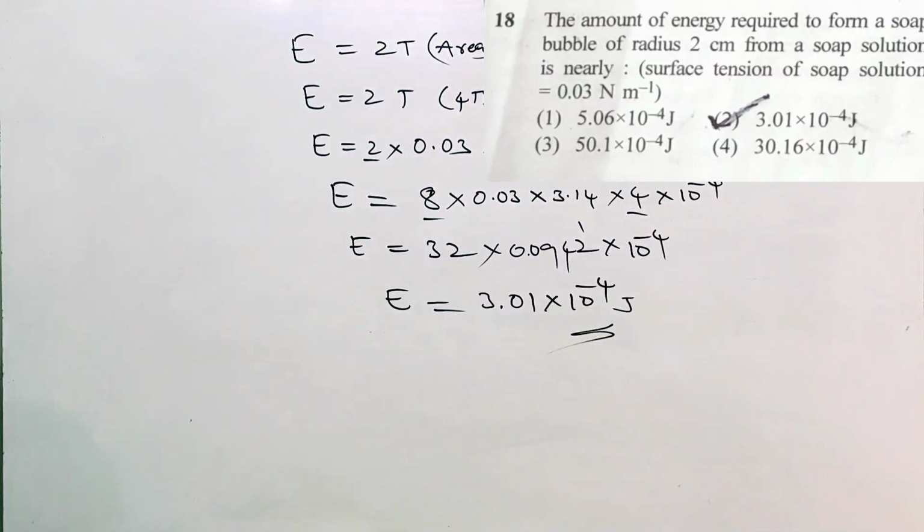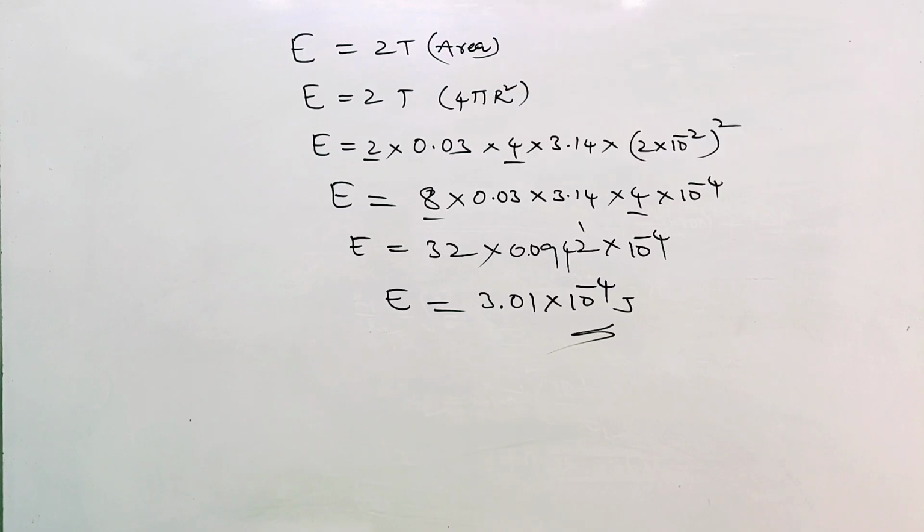Therefore, which option is correct in this? 3.01 into 10 to the power of minus 4 joules. The second option is correct. Next question, you can check.